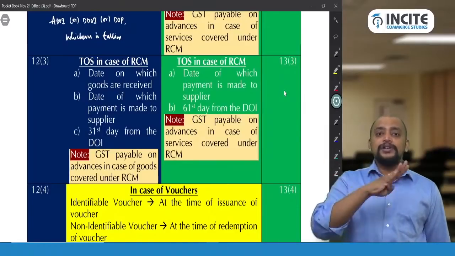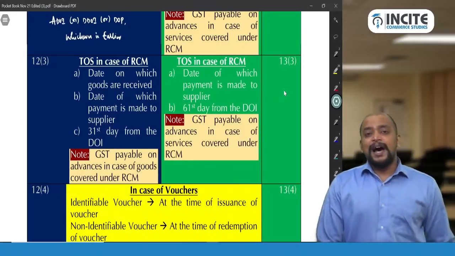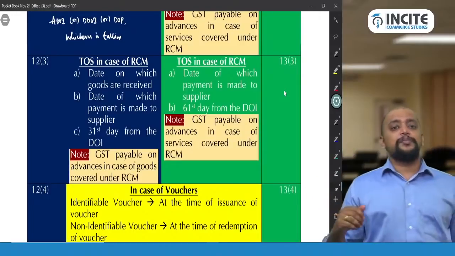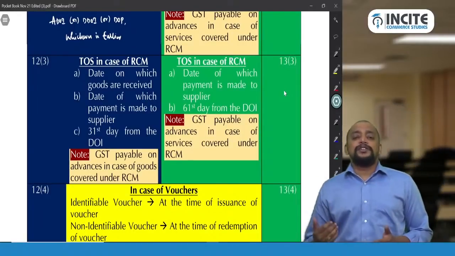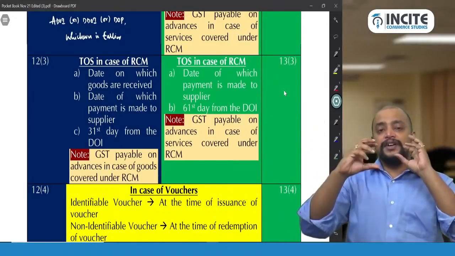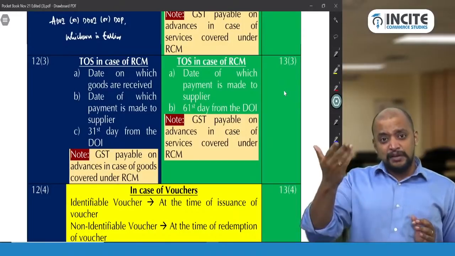So between goods and services, we have difference in provisions only in this place. But in the next 3 provisions, the goods or services, the provision will remain the same. So now, in exam, what you need to do is just to see the checklist. Is it goods or services? If it is goods, 12. If it is services, 13. Then again, is it FCM or RCM?